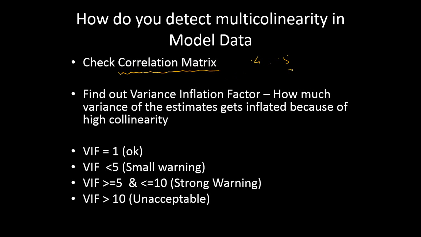Is it 0.5? Is it 0.7? There's nothing really which says what counts as high correlation. It depends on many things. Sometimes 0.5 could be a high correlation, and sometimes 0.7 may not be very high. But usually anything above 0.4 or 0.5 is considered a highly correlated value.